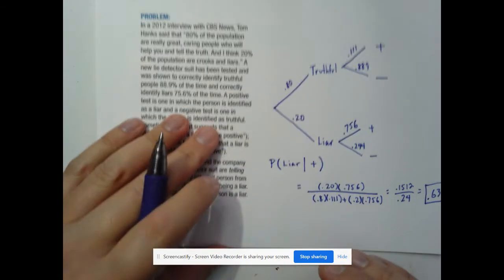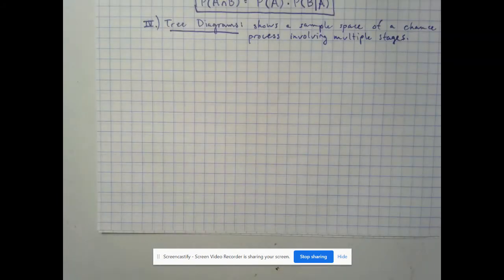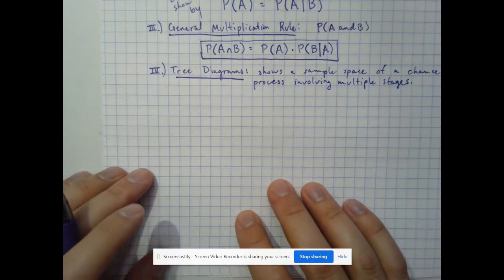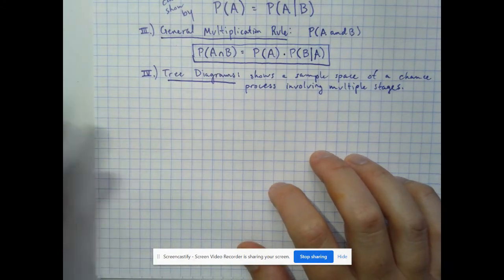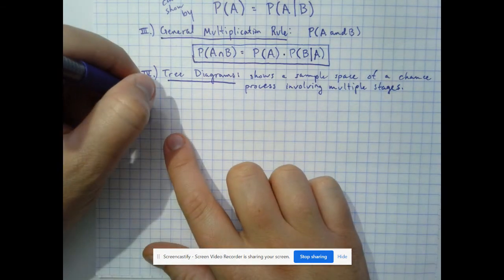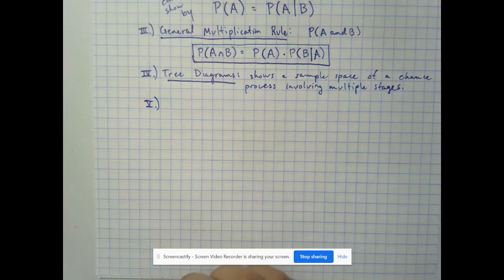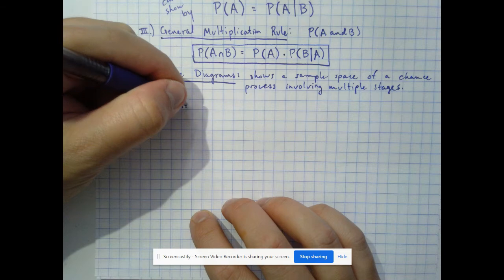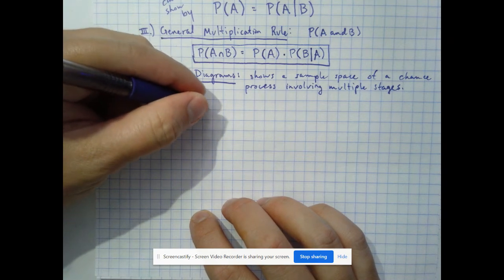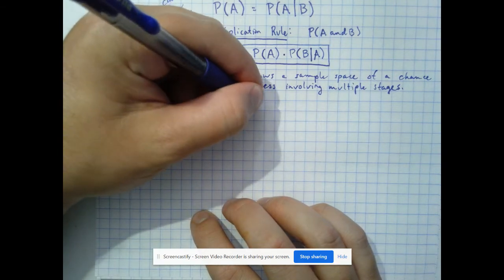And just like the last thing we wanted to cover, if we had mutually exclusive events, we had kind of a special case for the addition rule. We also have a special case for the multiplication rule. So this would be the multiplication rule if you have independent events.